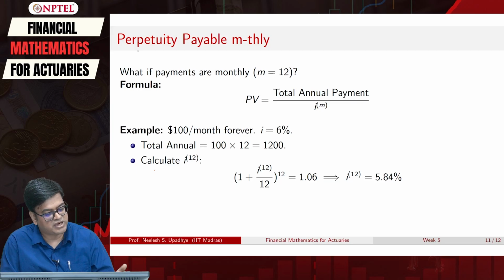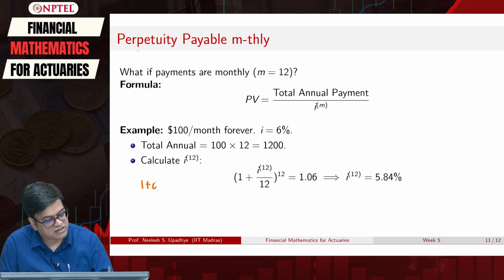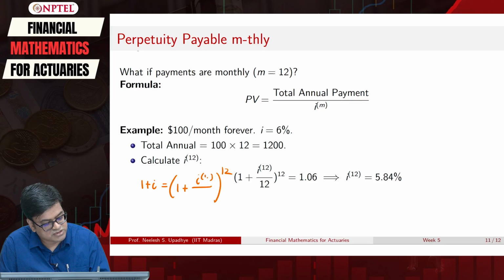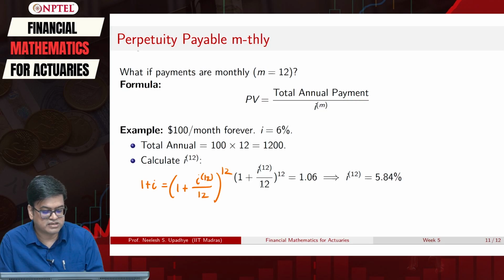It's basically 1 plus i is equal to (1 plus i12 by m) raised to 12. In this case, that m was 12, so the i12 was for m equal to 12. So I will get this equation, and that is what is reflected here.